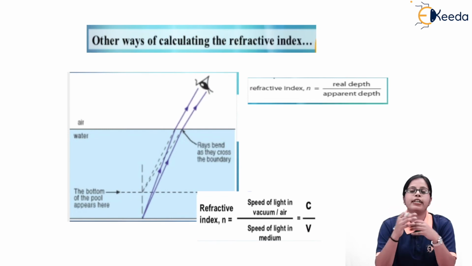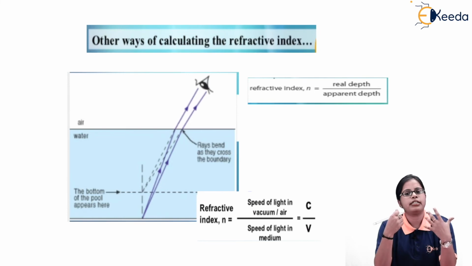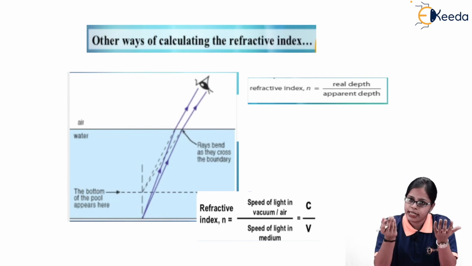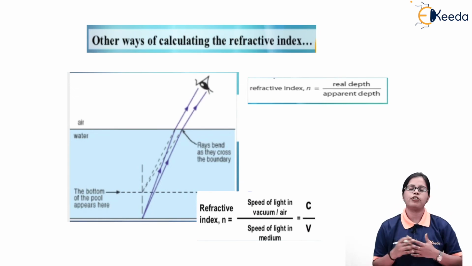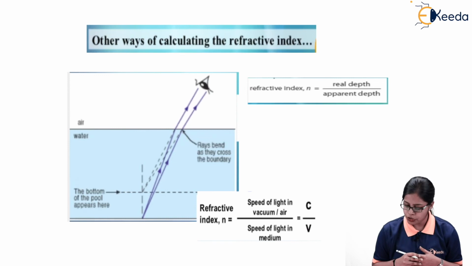The depth which is visible to us is the apparent depth, but the actual depth of the swimming pool is something else, which is considered the real depth. Why we are not able to see the real depth is all because of the phenomenon called refraction of light.